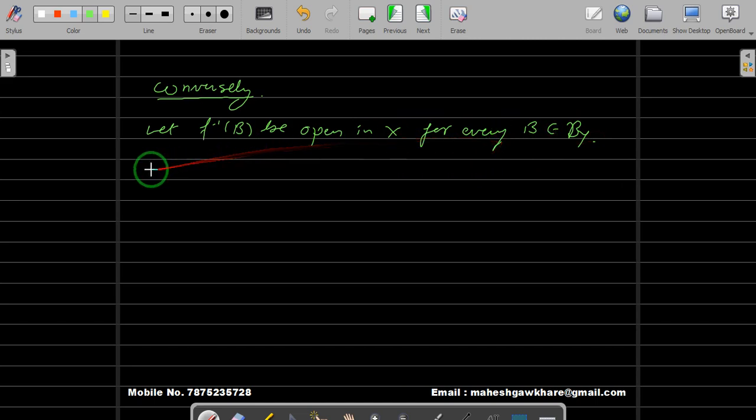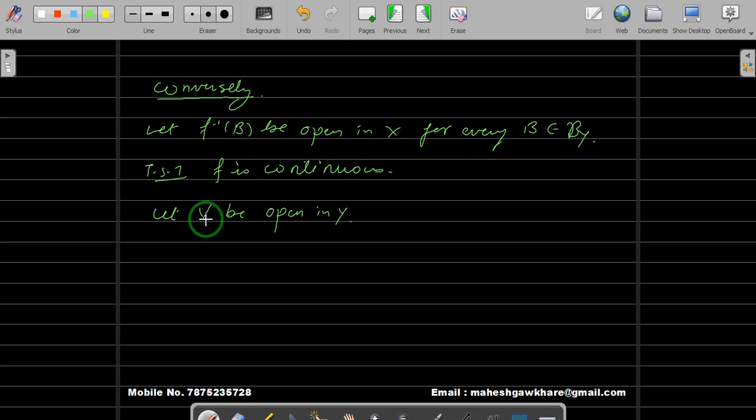We have to show that f is continuous, and for this we will use the definition of continuity. That is, if you take an open set in Y, its inverse image should be open. So let us take an open set in Y. Let V be open in Y. We need to show that f inverse of V is open in X.